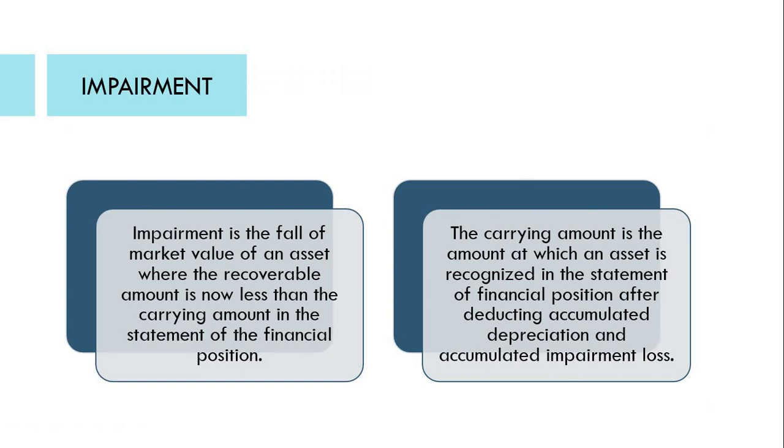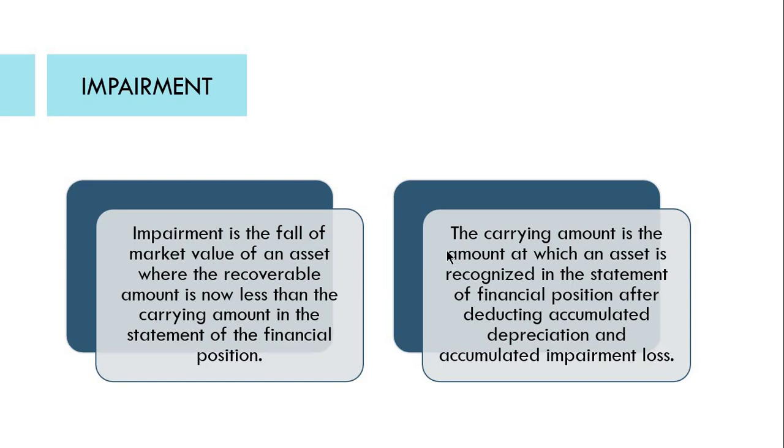So, what is impairment? Impairment is the fall of market value of an asset where the recoverable amount is now less than the carrying amount in the statement of financial position. Accordingly, if the recoverable amount of an asset is now less than or below its book carrying amount, then the asset is said to be impaired.